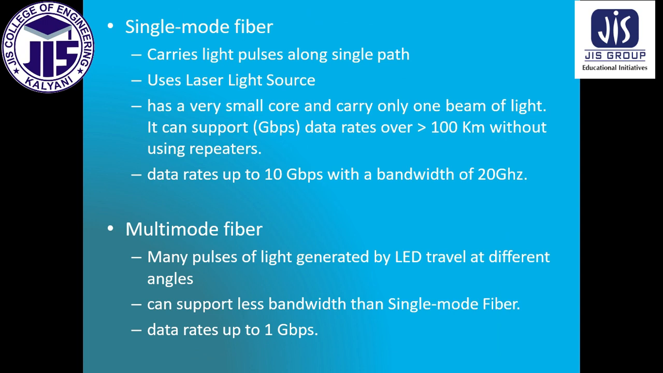Now there are some characteristics of optical fiber. Single mode fiber carries light pulses along a single path. It uses a laser light source and has a very small core and carries only one beam of light. It can support data transmission over 100 km without using repeaters, with data rates up to 10 Gbps. This is simple information about single and multi-mode fiber.